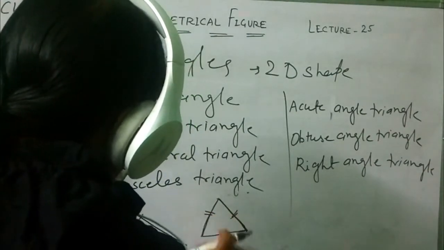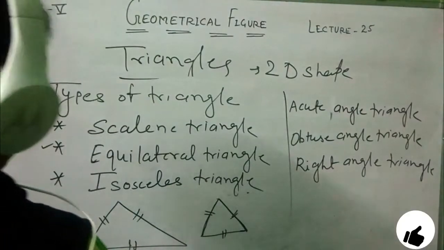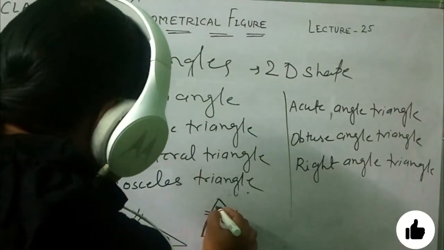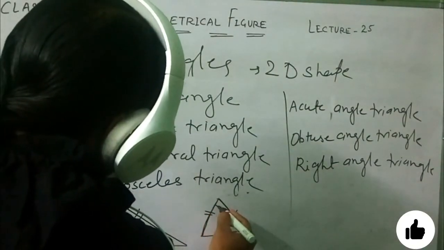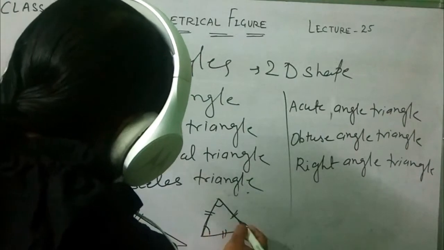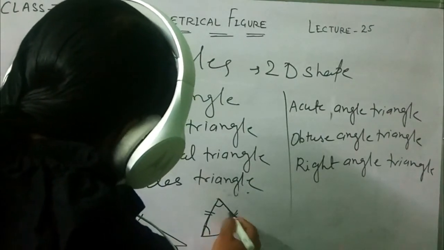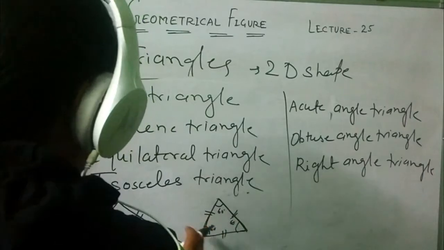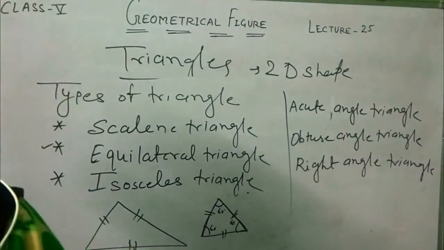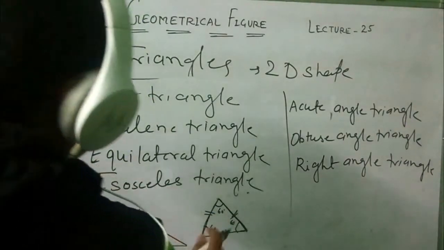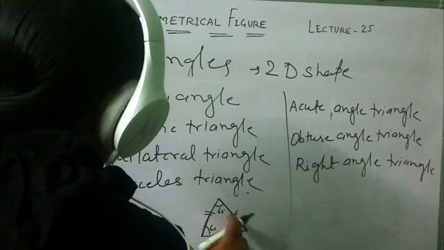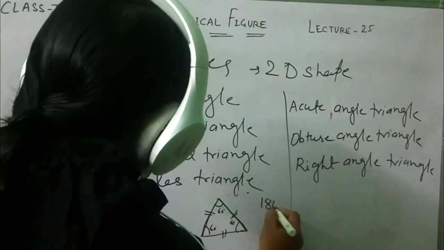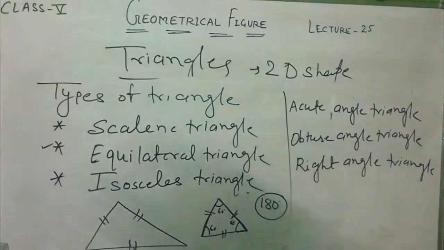Means all three sides are equal and its angles must also be equal. That is 60 degrees, 60 degrees, 60 degrees. And I already told you, students, the sum of the internal angles of a triangle is 180 degrees.